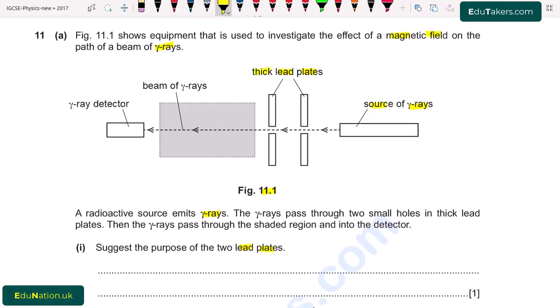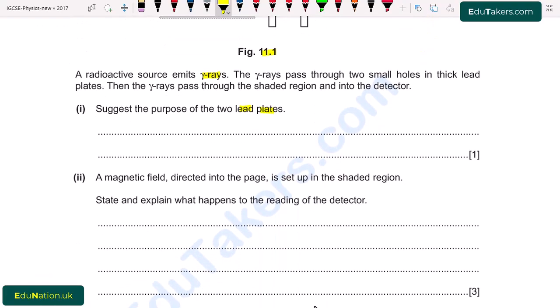It produces a narrow beam of gamma rays, because the source produces gamma rays and after passing through the thick lead plate they become a narrow beam. It also absorbs all the unwanted gamma rays.